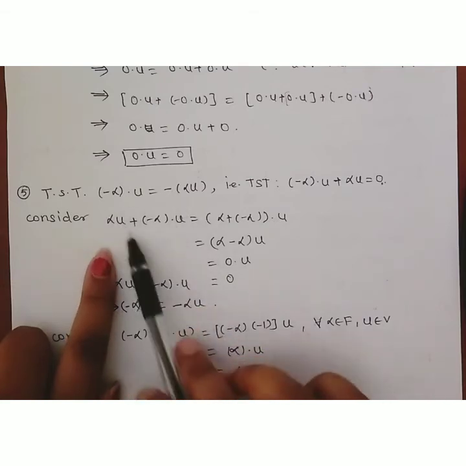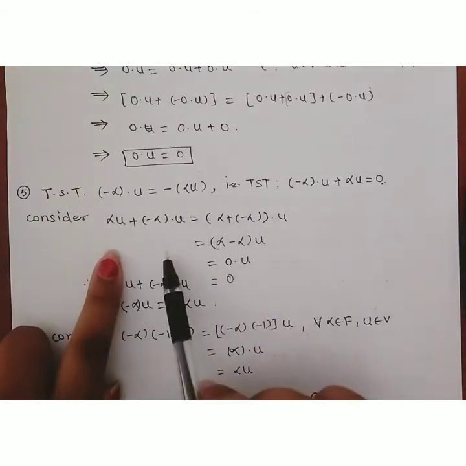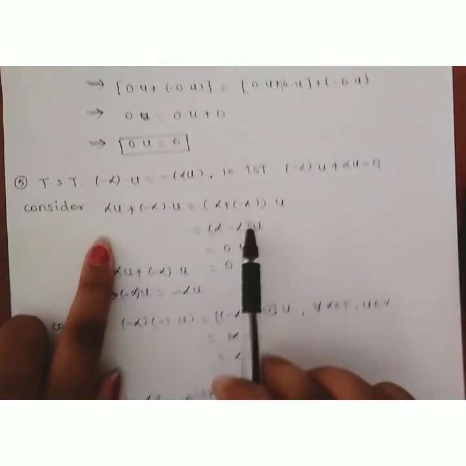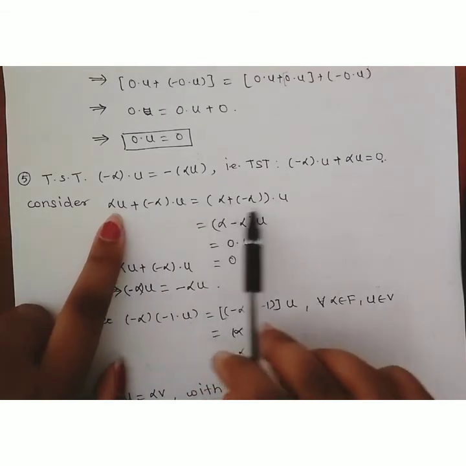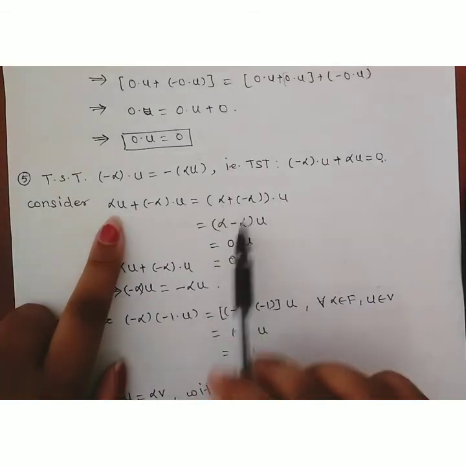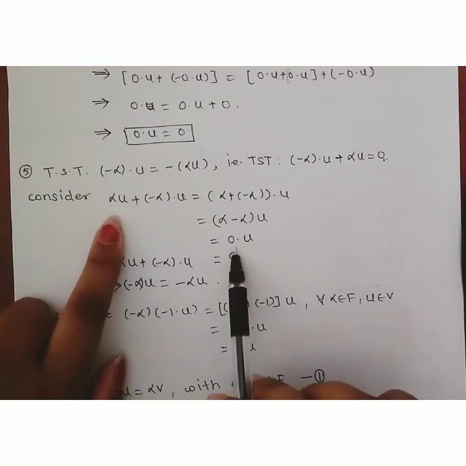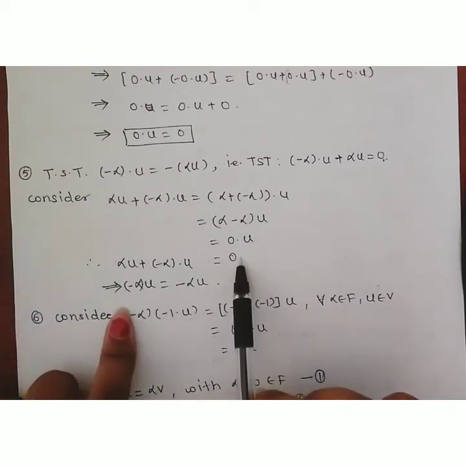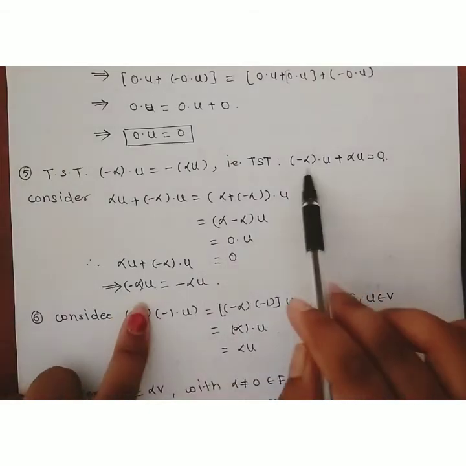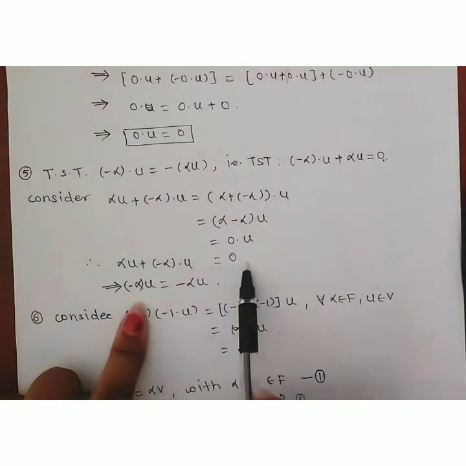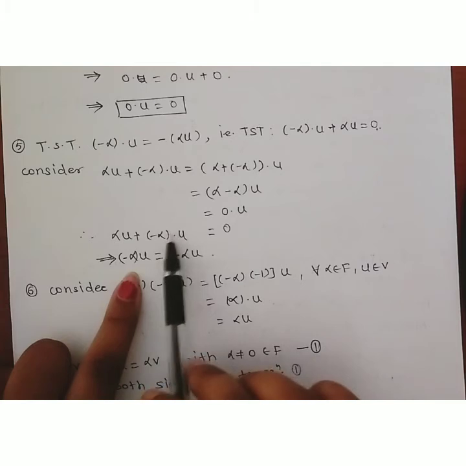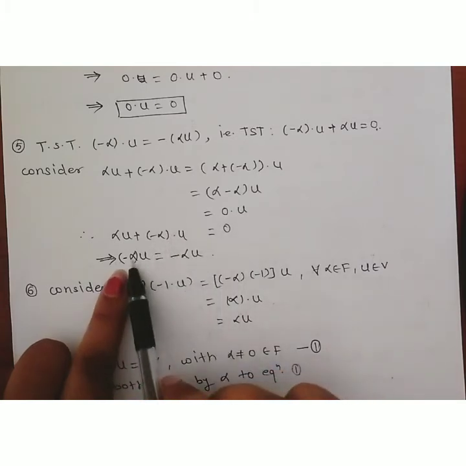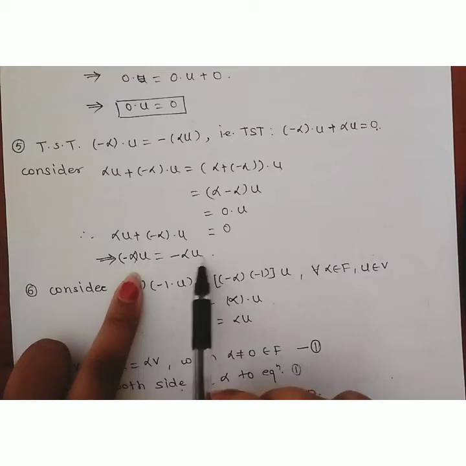Taking u common from both the terms, it becomes alpha plus minus alpha, into u. Alpha minus alpha becomes 0, so this is 0 into u, which is equal to 0. That is what we had to show. So minus alpha into u plus alpha u is equal to 0, which implies minus alpha u is equal to minus of alpha u. This implies the fifth property is also satisfied.